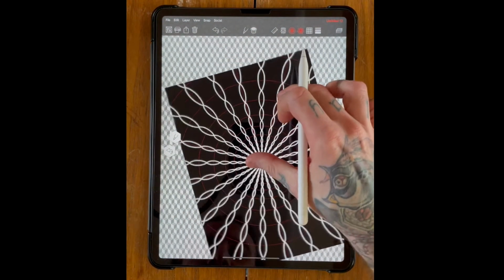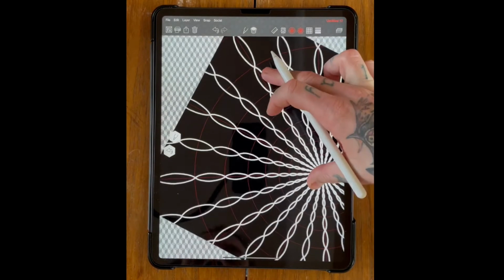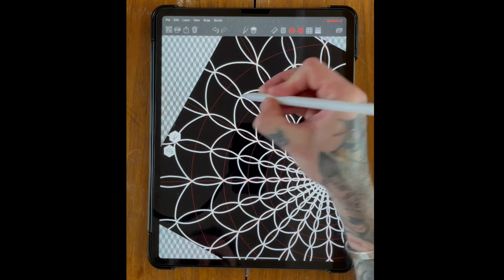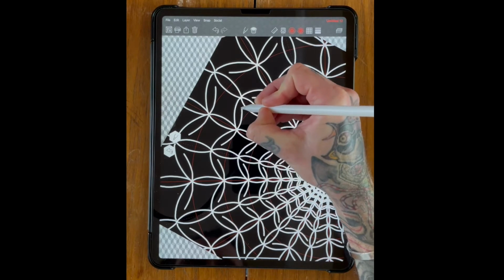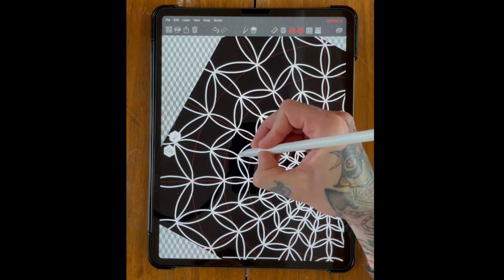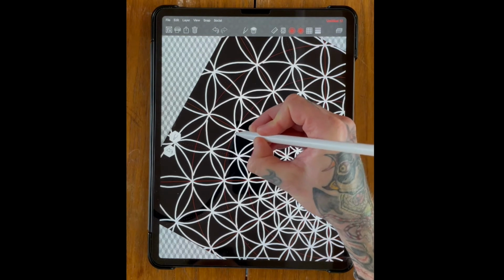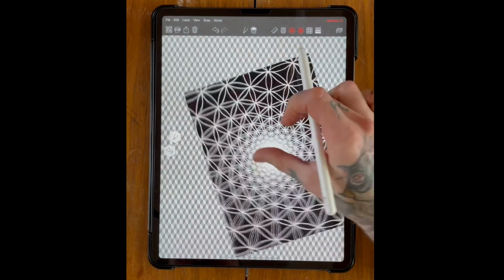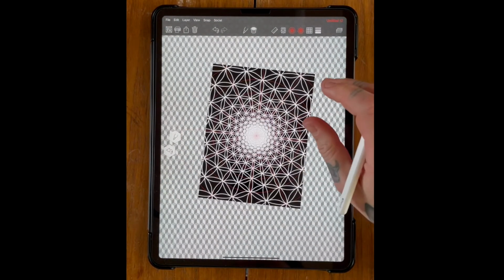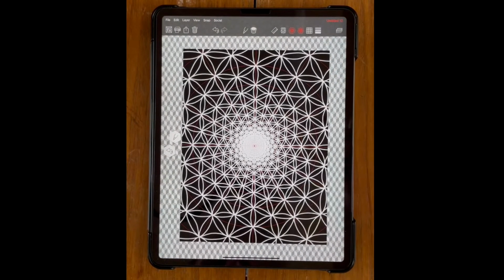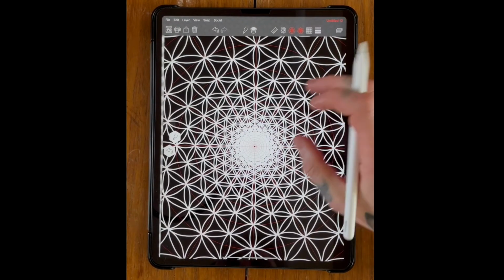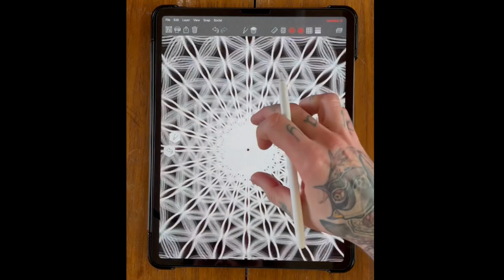Then you want to turn the page about 45 degrees and then do the exact same thing again. So draw a couple of semicircles across and then the same again. So then if you zoom out, you see you've got your kind of flower of life geometric mandala kind of thing going on. The next thing that I do, I zoom in on the middle.